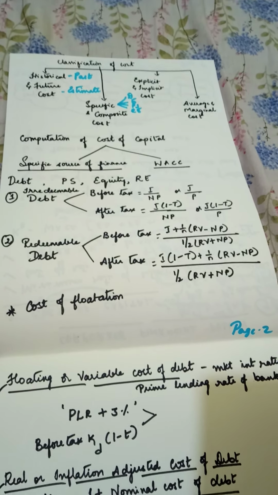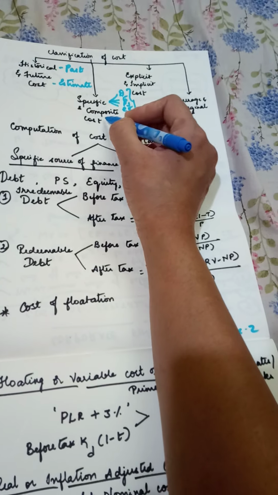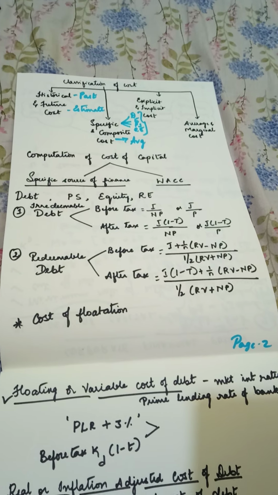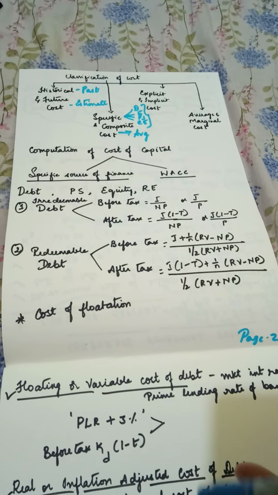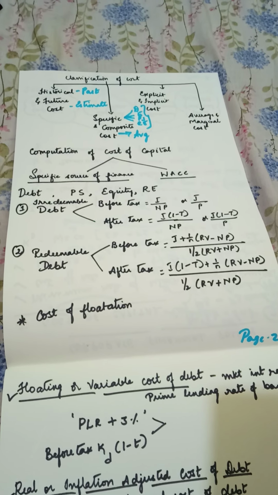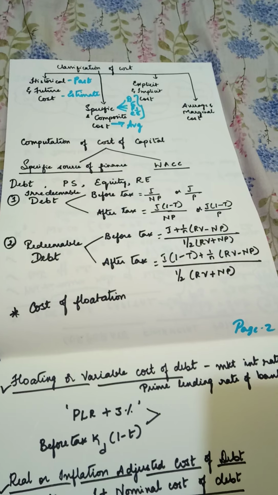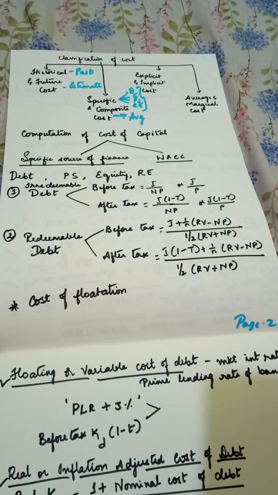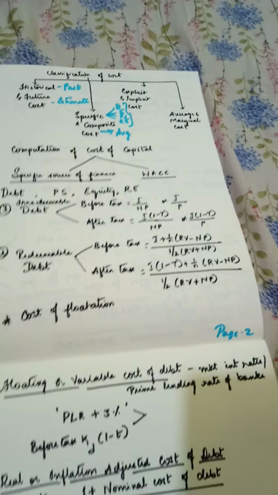What is composite cost? In case of composite, together for all sources, you are trying to calculate the average cost of your business of the various sources of cost of capital, which is your composite cost. Composite cost is the average cost or overall cost. As I told you yesterday, specific is for each individual source you have. Then you have explicit cost and implicit cost.